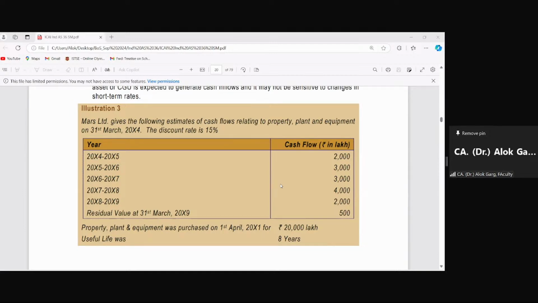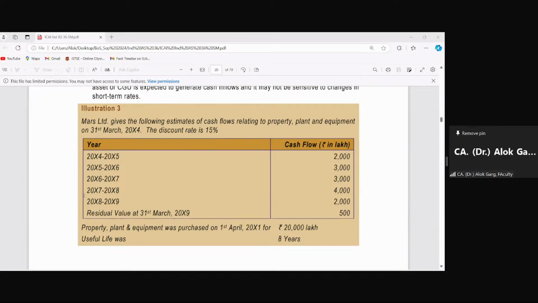Mars Limited gives the following estimate of cash flows relating to PPE on 31st March 2004. Discount rate is 15%. This discount rate is given. What is the use of this discount rate? The use is for the purpose of computing the present value, correct?